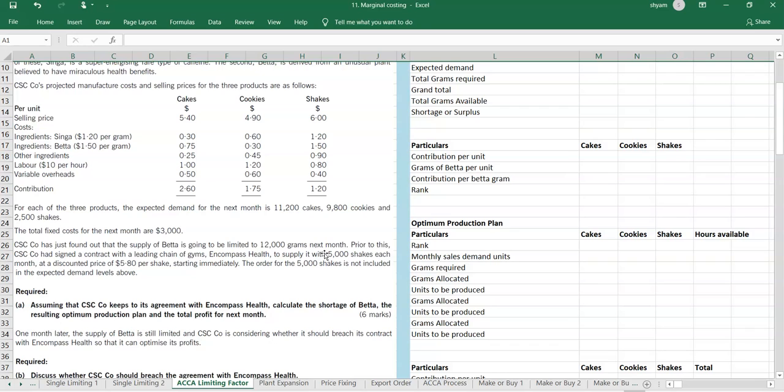This company has also signed a deal with Encompass Health to sell 5,000 shakes each month at a lower price of 5.8, because the current price is 6. This 5,000 shakes is not included here, so the total demand for the shakes is 2,500 plus this 5,000.